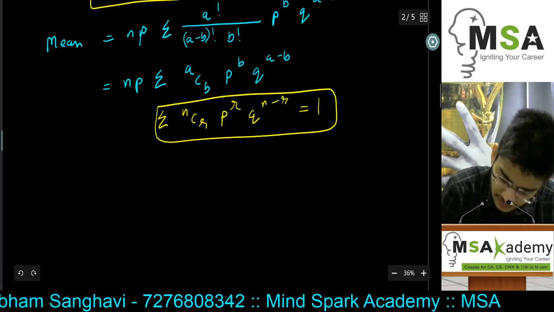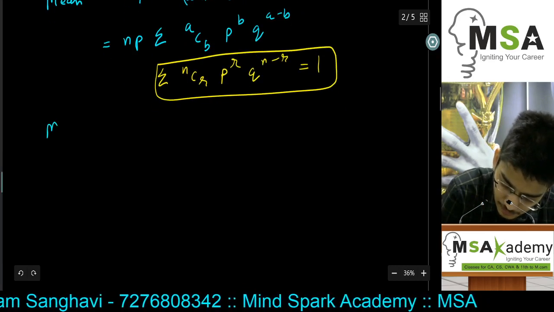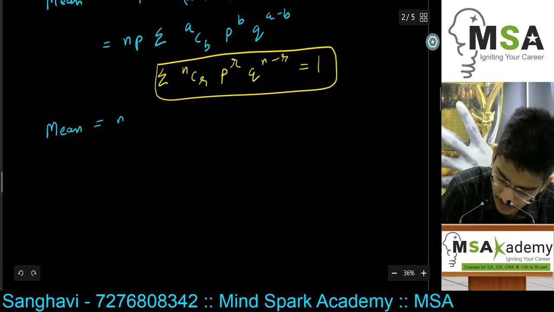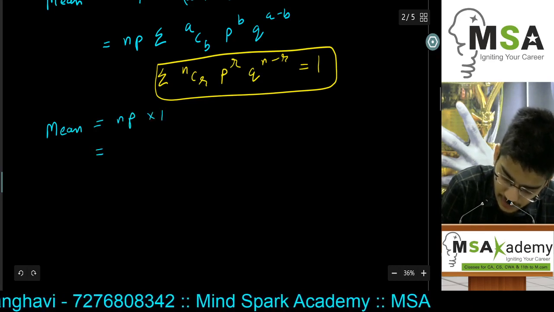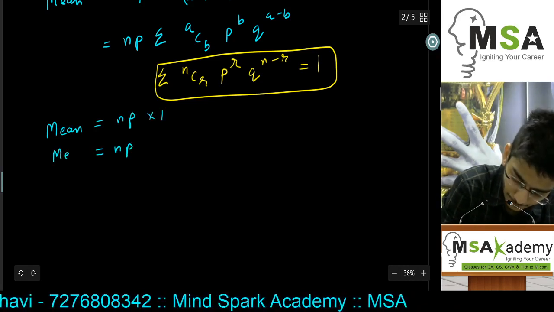So using this, we can easily say that mean is equal to np into 1, which is equal to np.